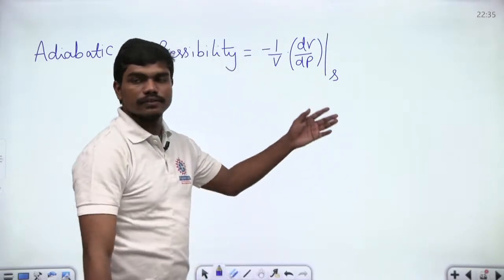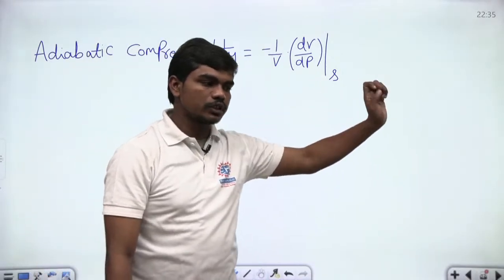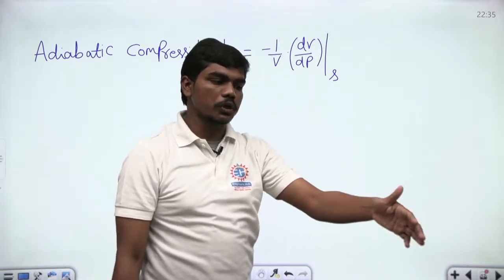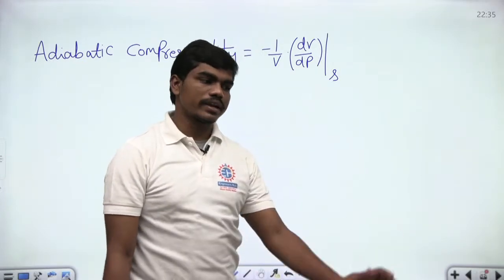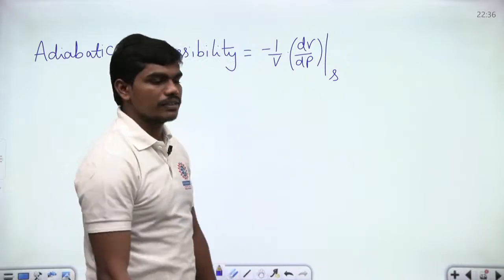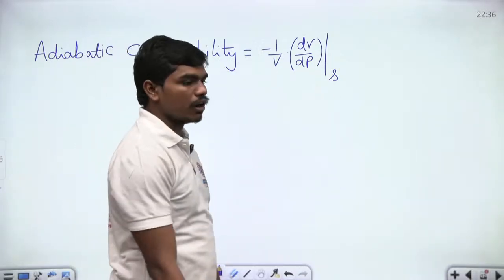Generally, a reversible adiabatic process is termed isentropic, which you see in thermodynamics. That's a separate course, and the complete course of basic thermodynamics is also available on this YouTube channel of Engineers Hub. That's also done by me, so you can go to the basic thermodynamics course once in a while if you are free. So this is the definition of the adiabatic compressibility of any gas.